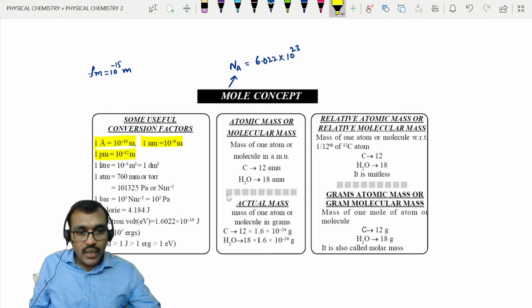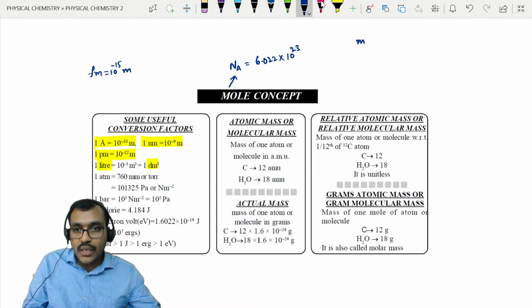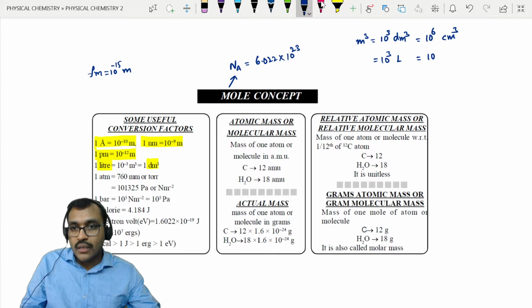Similarly, liter means a decimeter cube. 1 meter cube means 10 cube decimeter cubes or 10 power 6 centimeter cube. That means we can write it as 1000 liters or 10 power 6 ml.